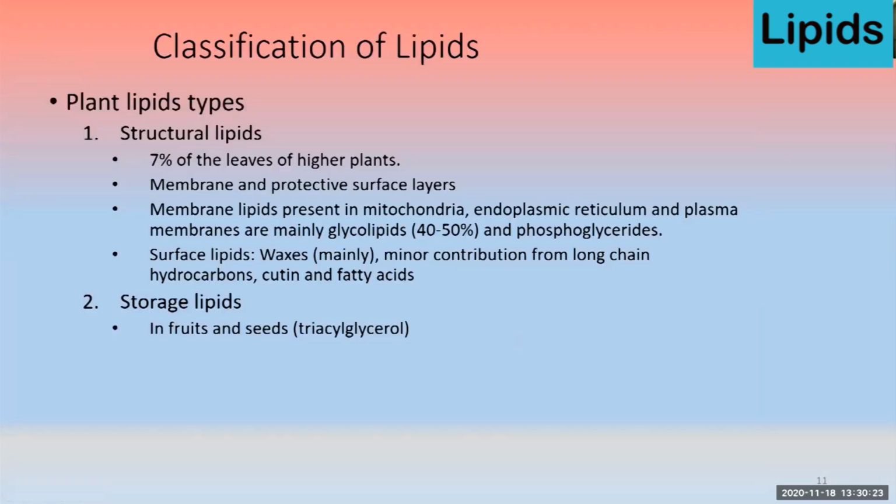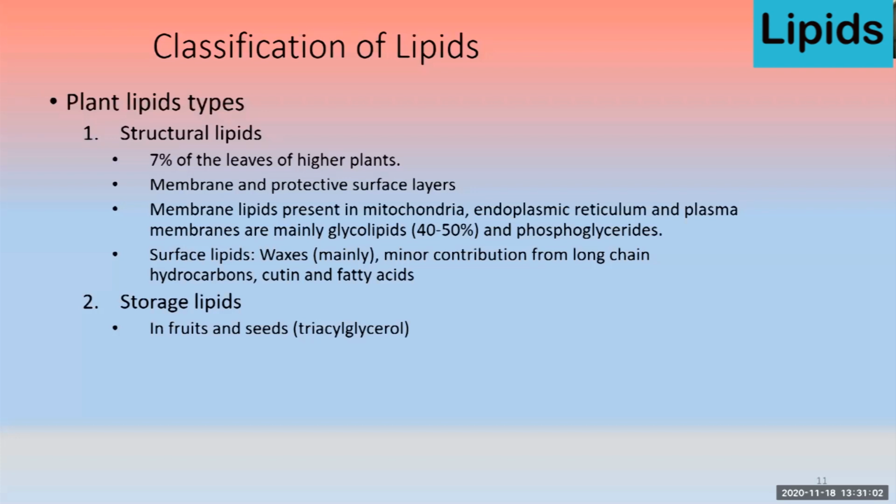Plant lipids are of two types. The one is known as structural lipids and the other one is known as storage lipids. Structural lipids are almost 7% of the leaves of higher plants. They are present in the membrane and also as protective surface layers. The membrane lipids are normally present in mitochondria, endoplasmic reticulum, and plasma membranes, and they mainly contain glycolipids and phosphoglycerides.